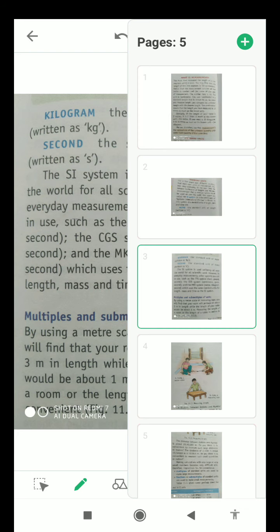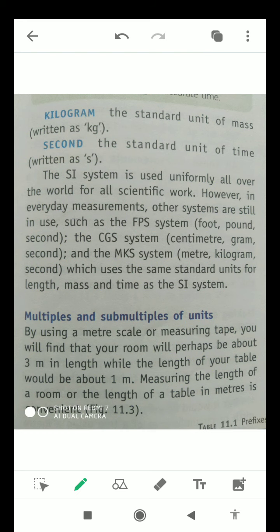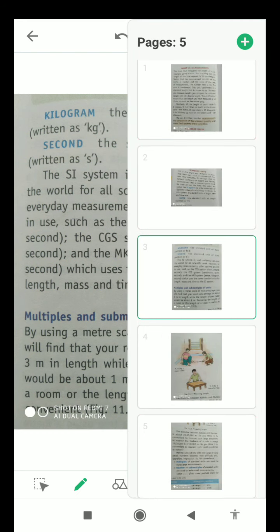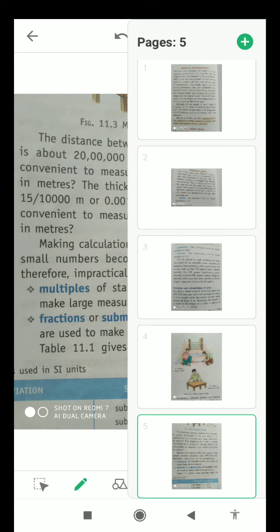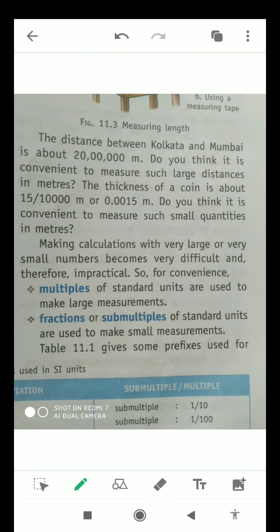Because it is very difficult, as you know students, to measure very large or very small quantities, and it is impractical also. So we generally use multiples of standard units to make large measurements, and we use submultiples or fractions of standard units to make small measurements.